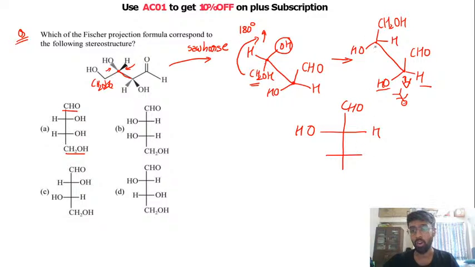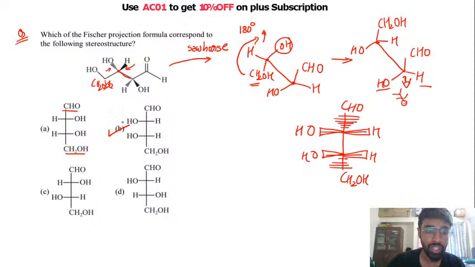On the second carbon, you will again see that you have an OH group here, a hydrogen here, and a CH2OH group here, right? So as you know, on the Fisher projection, these bonds are coming out of the plane, while the bonds which are present on the vertical are going backwards. I hope this is clear to everyone. So the correct answer of this question is B.